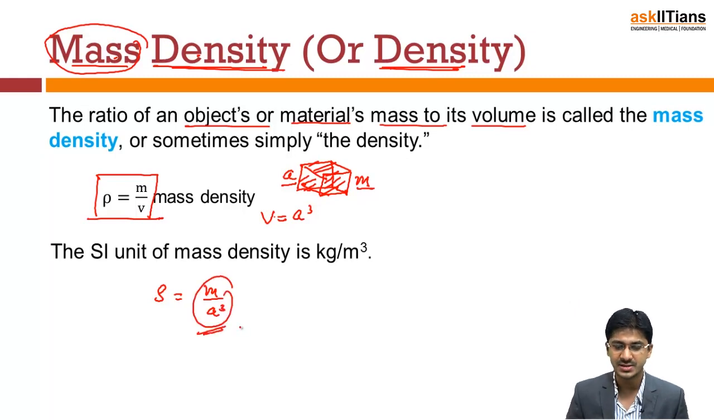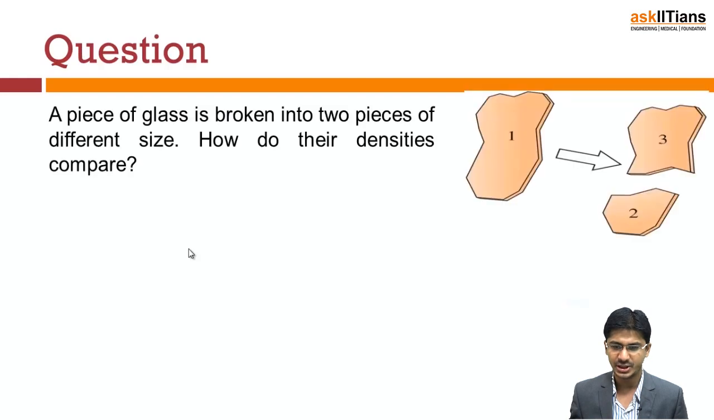What is the SI unit of density? The SI unit of density will be kg per meter cube. Why? Because mass is in kg and volume is in meter cube. So the unit is kg per meter cube. Let's see a question based on this.